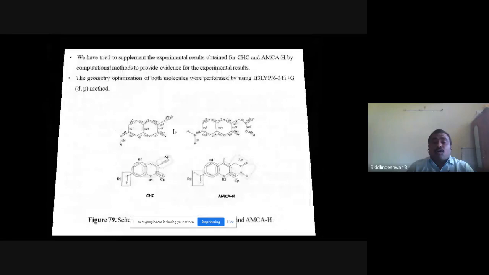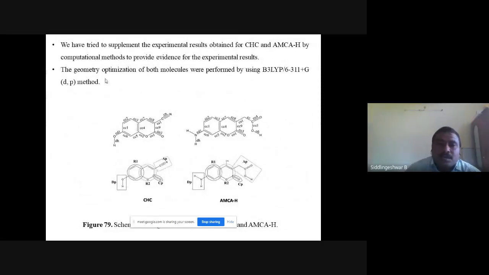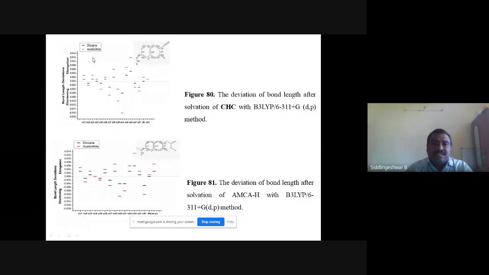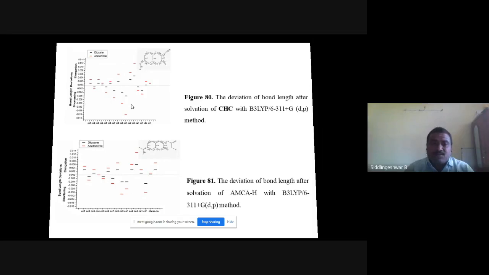And computationally, what we have done is divide the molecule into several parts and name their bonds. This is the acceptor part, this is the donor part, this is the carbonyl part, ring 1 and ring 2. We divided both molecules like that, and we have obtained graphs like this. We can see dioxane and acetonitrile, red is acetonitrile. In acetonitrile, the bond elongation and shortening is different compared to dioxane. Different bonds are affected. Solvent effect is clearly seen in both graphs. First, we have measured in the ground state. Next, we have measured in the excited state.